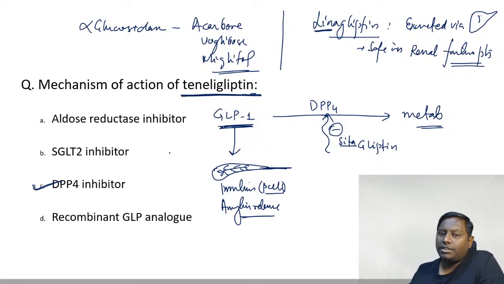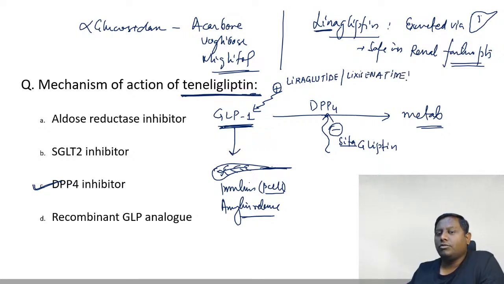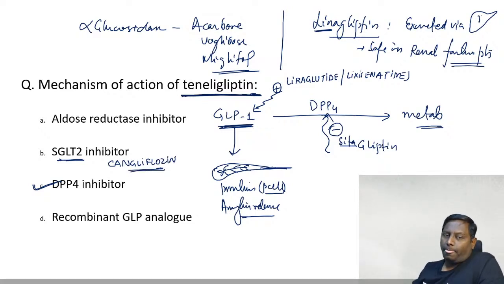GLP-1 analogs or recombinant GLP-1 analogs that we have, drugs like your liraglutide, lixisenatide, the glutide ones, and semaglutide, all of these are GLP-1 analogs. SGLT2 inhibitor drugs like your canagliflozin, those with gliflozin in the name, canagliflozin, dapagliflozin, empagliflozin, remogliflozin, evogliflozin, these are all the gliflozins. Okay. So knowing about these other options as well is equally important for you.